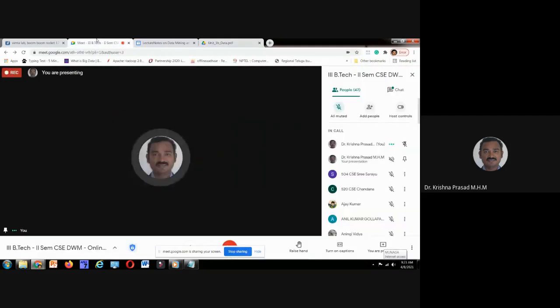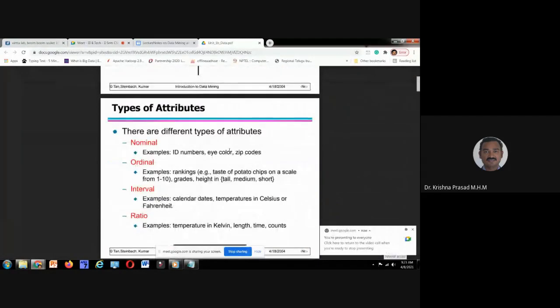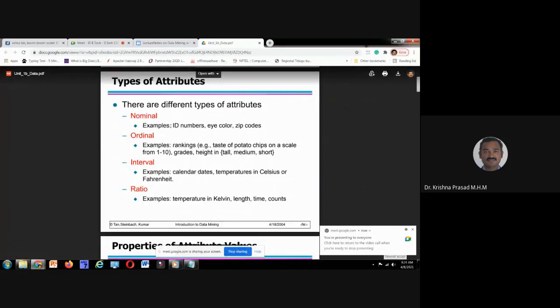Right or not? This point you need to observe. Coming to this one, the examples are ID numbers, eye color, zip codes. What is eye color?